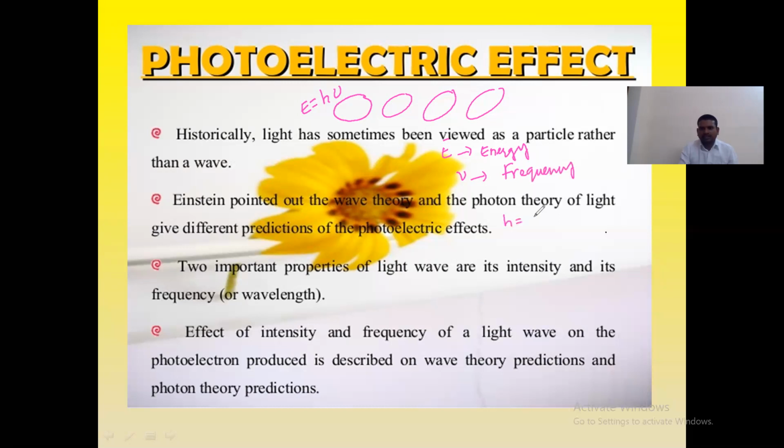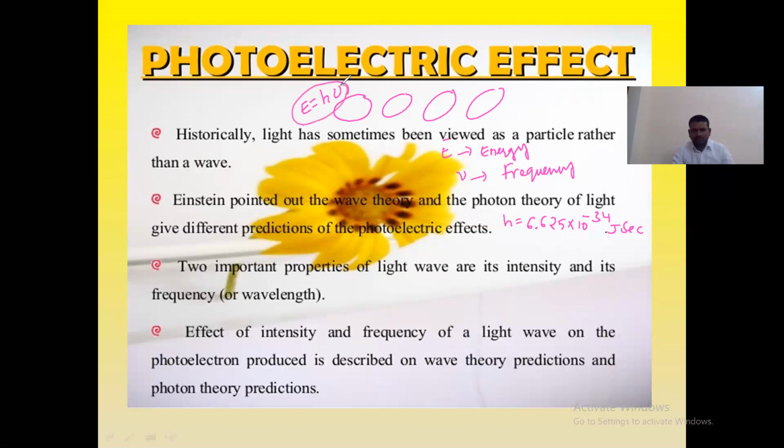And that h, why? Because the name Planck's constant came here, means this entire thing was explained by Max Planck. That's why the constant is Max Planck's constant, whose value is 6.625 into 10 to the power minus 34 joule second. This is the very, very smallest value. You please remember this.